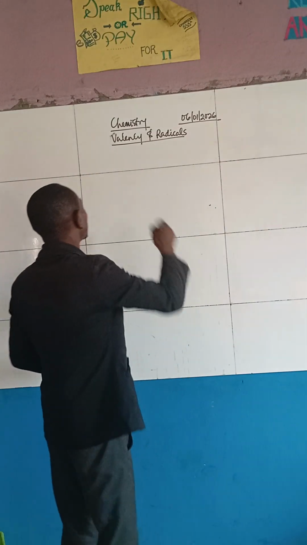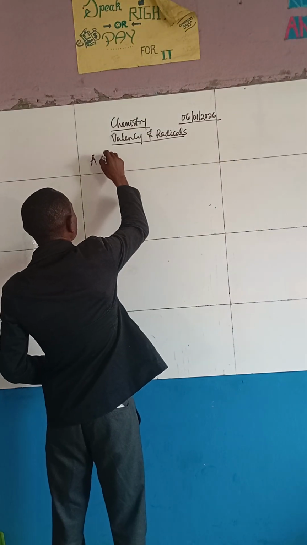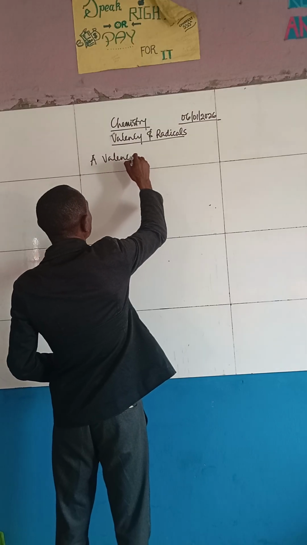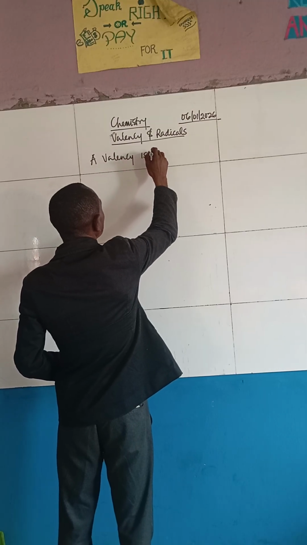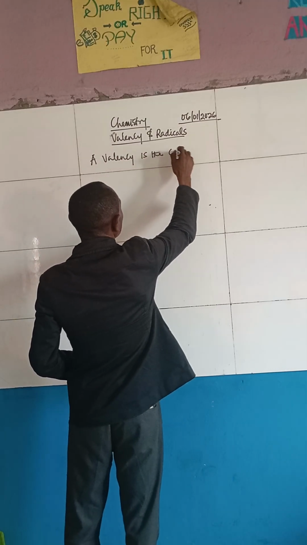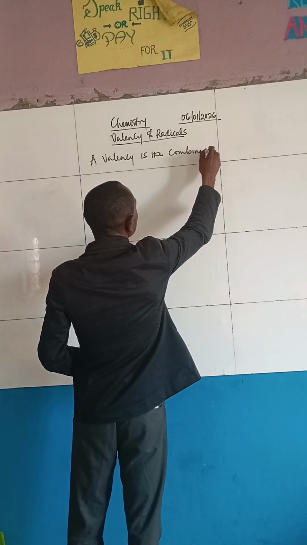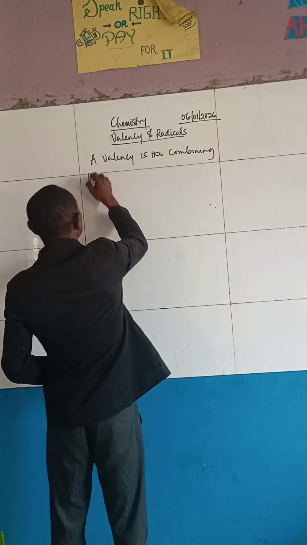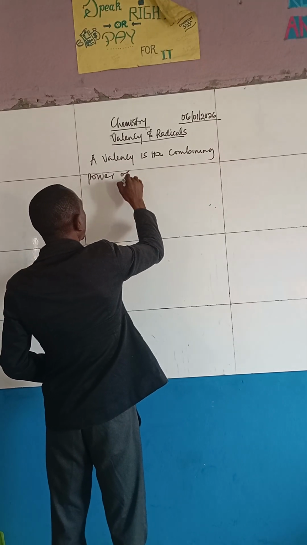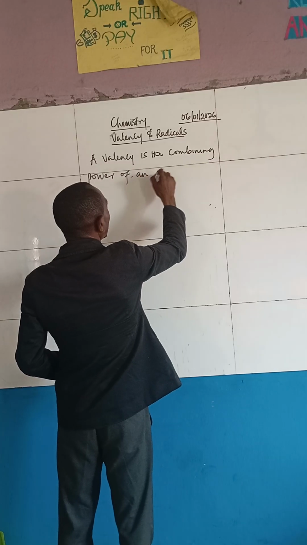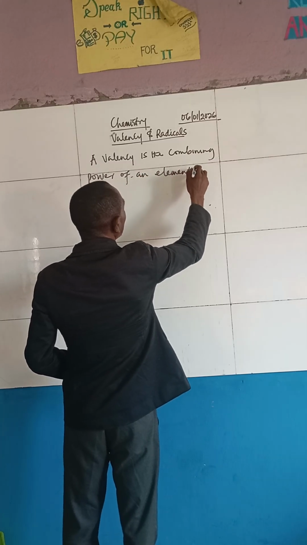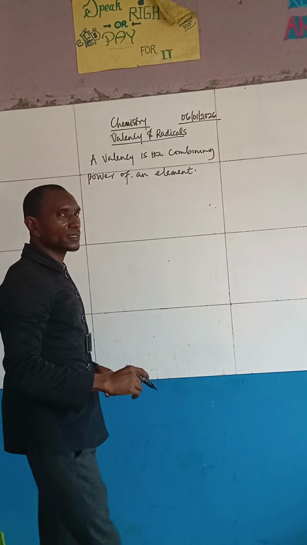That is what valency is all about. That's what we call valency.